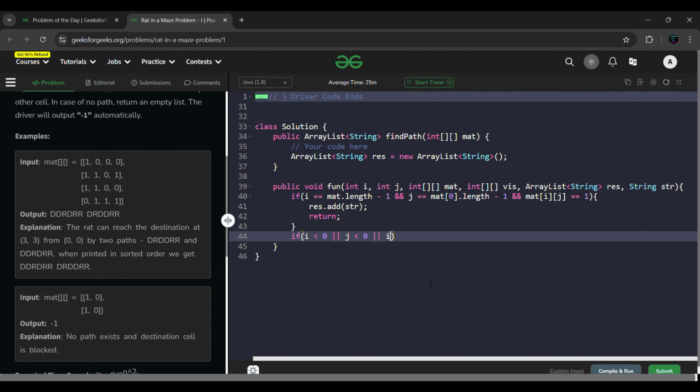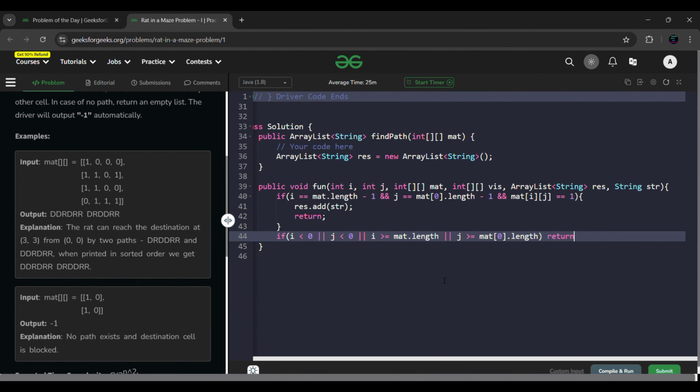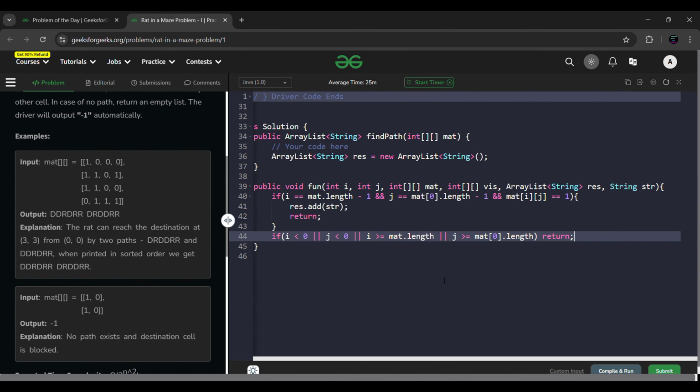If i is greater than or equal to mat.length, and along with this j is greater than or equal to mat[0].length, in that scenario simply return back, because there is no point in visiting that, as there is no existence of anything there, right?